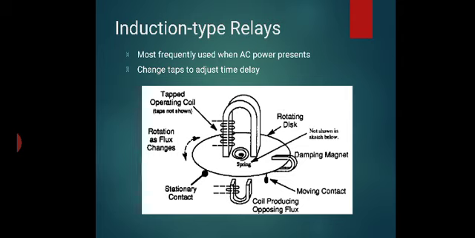Here is the stationary contact, this is the rotating disc, and this is a damping magnet to stop the disc. When any fault occurs, both magnets are energized and the disc moves, and then the relay works. So the induction disc type relay is very different from the other relays.